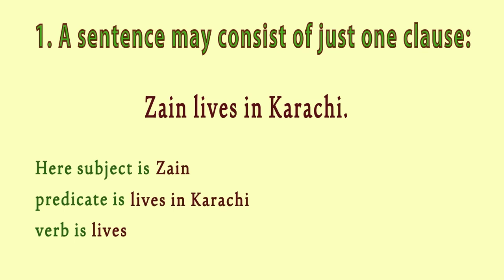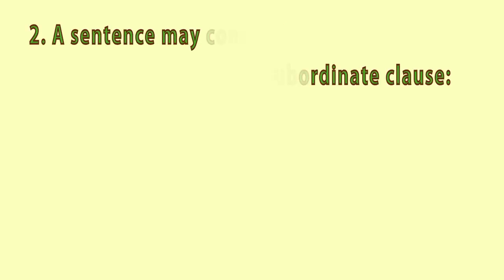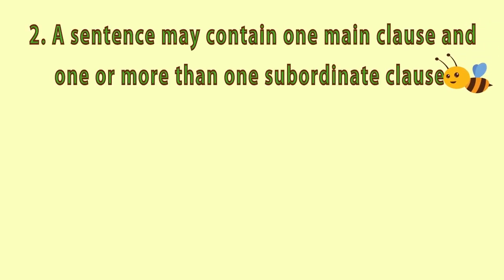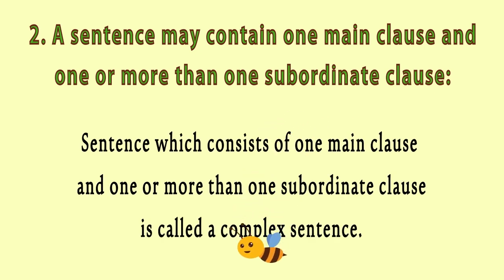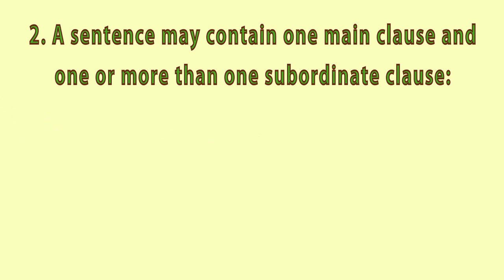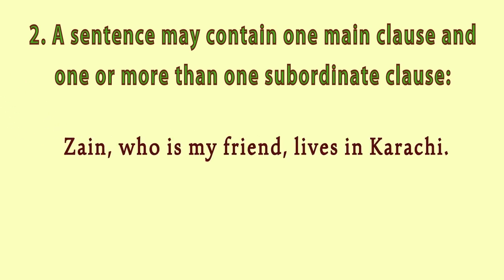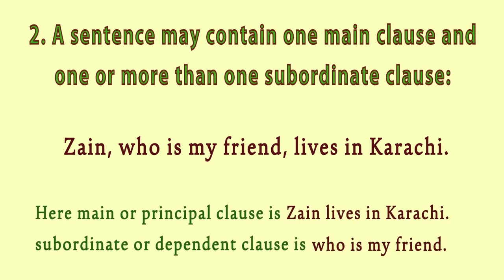The verb is lives. A sentence may contain one main clause and one or more subordinate clauses. A sentence which consists of one main clause and one or more subordinate clauses is called a complex sentence. Zain, who is my friend, lives in Karachi. Here the main or principal clause is, Zain lives in Karachi. The subordinate or dependent clause is, who is my friend.